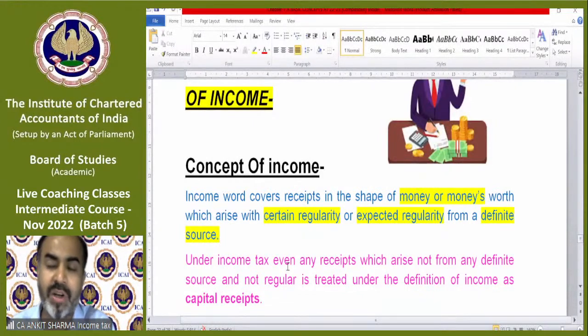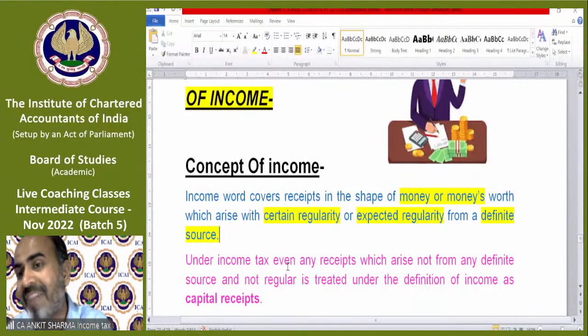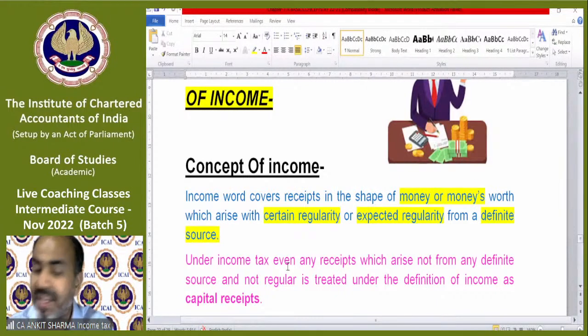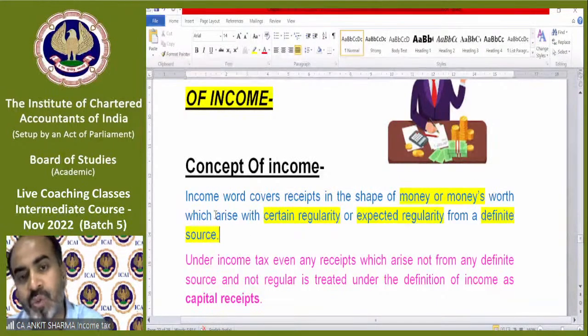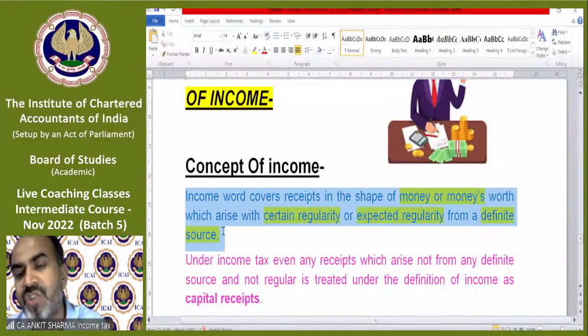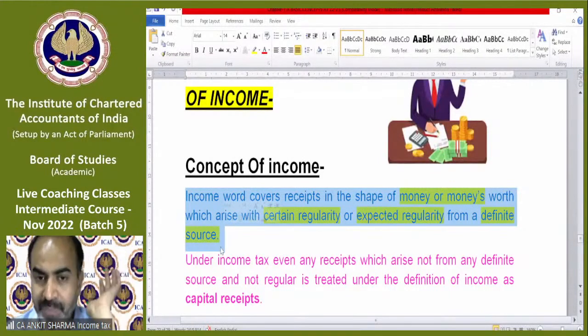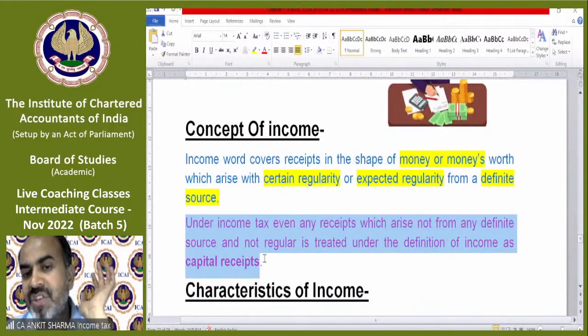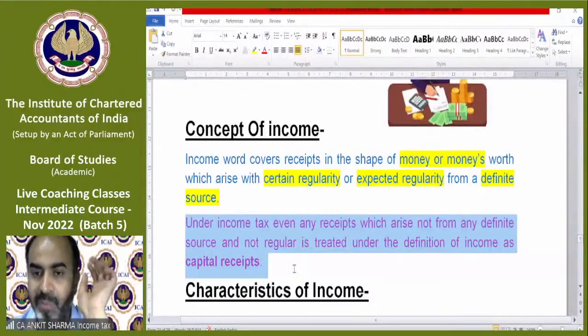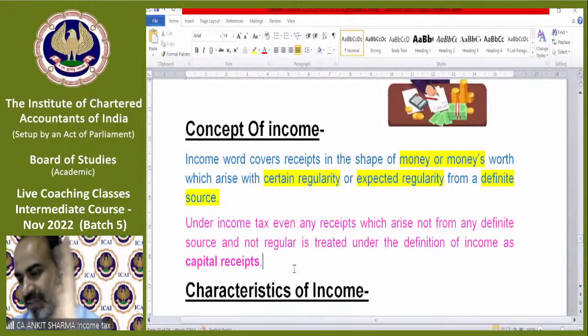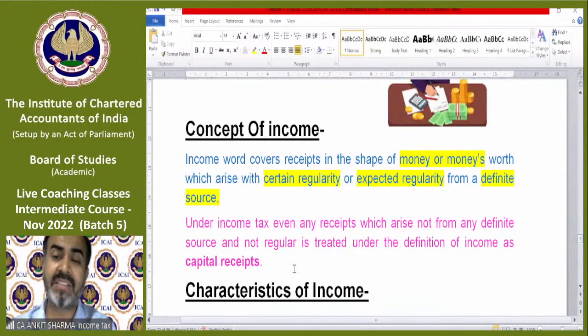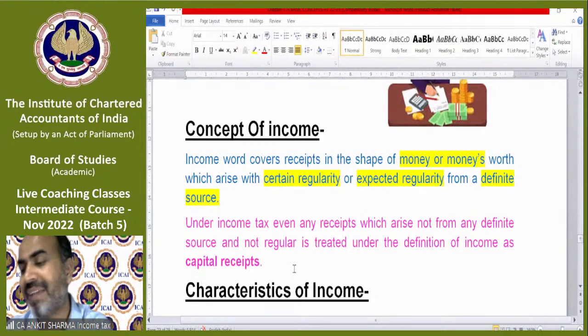Like I bought a lottery ticket and I won a lottery of 10 lakh rupees. There is no regularity, and the source is also not that definite. So in that case also, that will be income. If any income is fulfilling these 3 conditions, technically that is revenue income. And if it does not fulfill these conditions, technically that will be capital income. Both are income, both are liable to tax. Under income tax, even any receipt which arises not from any definite source and not regular is treated under the definition of income as a capital receipt.